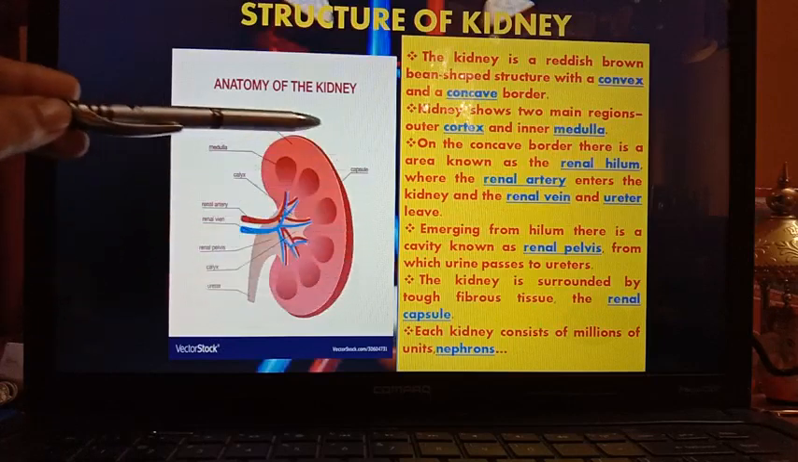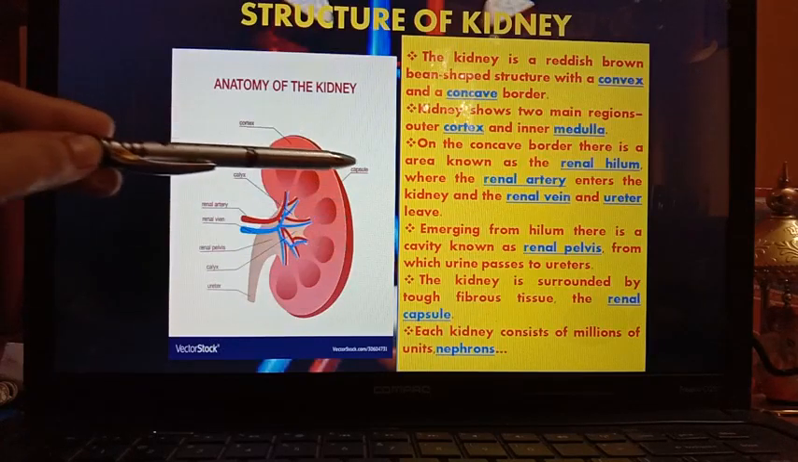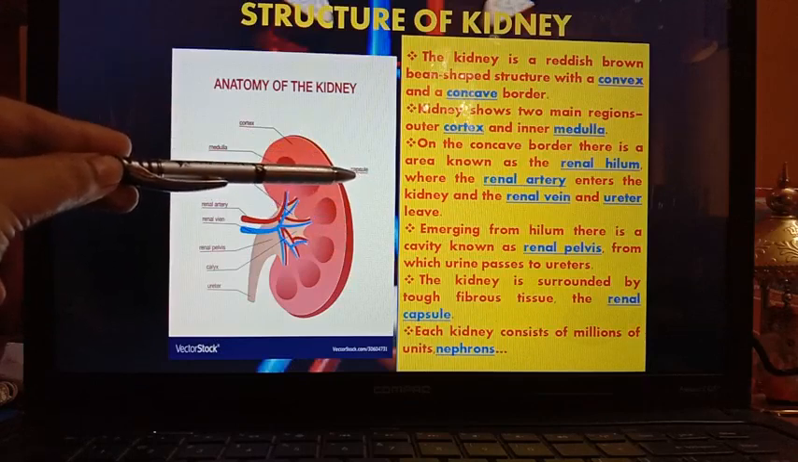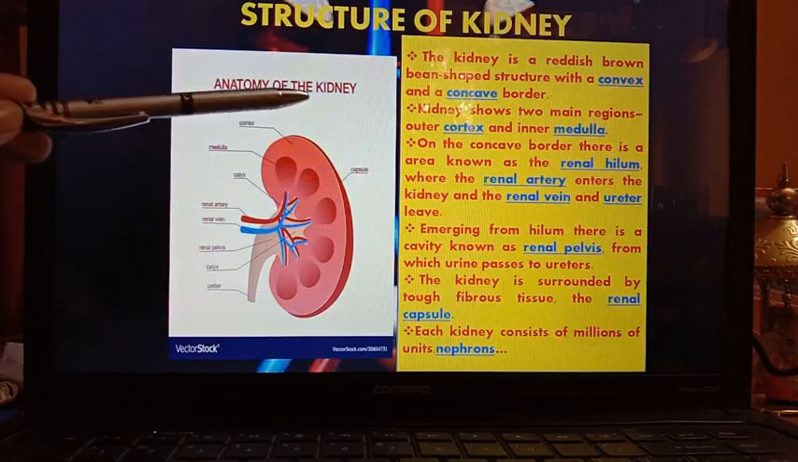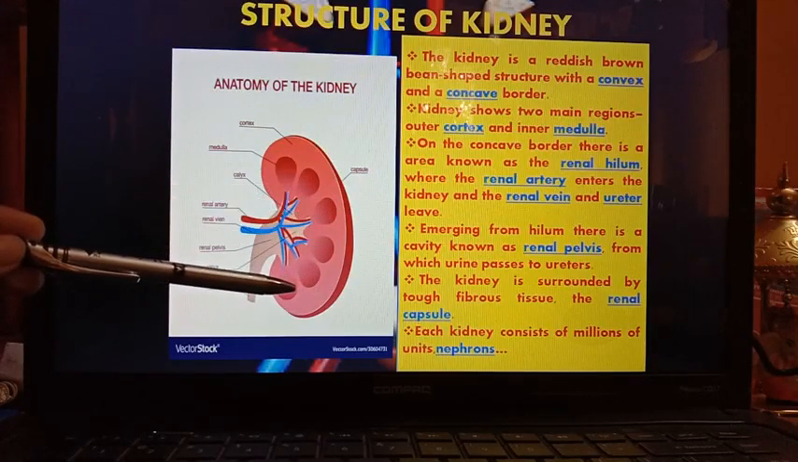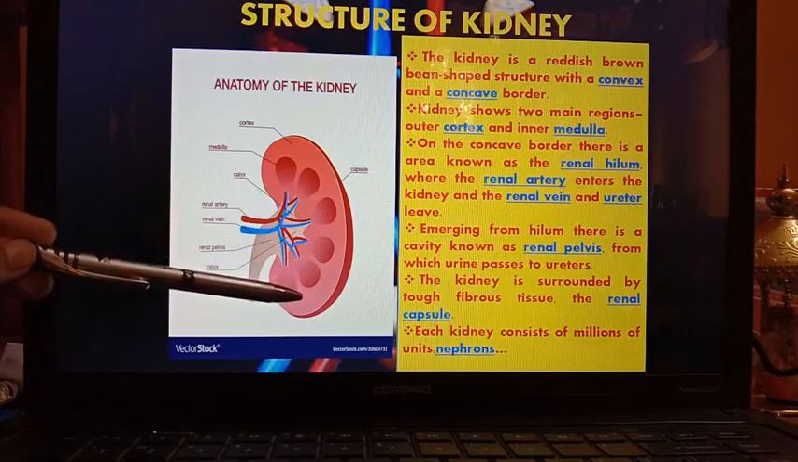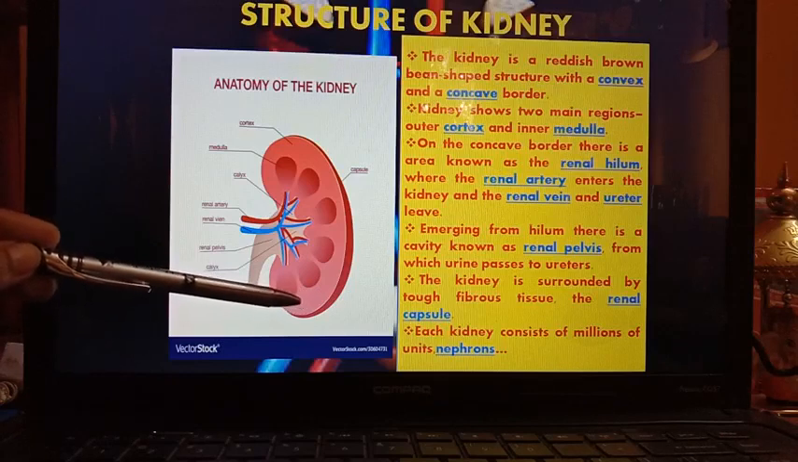The kidney is surrounded by tough fibrous tissue that is known as renal capsule. So capsule is the outer covering of the kidney. Each kidney consists of millions of units that is named nephron. So nephrons are the structural and functional units of kidneys.